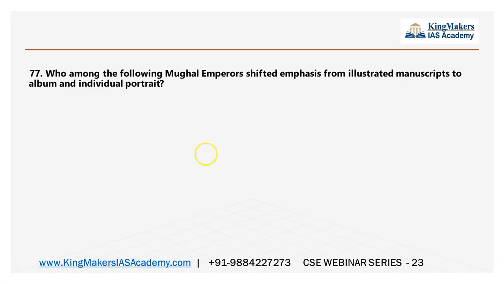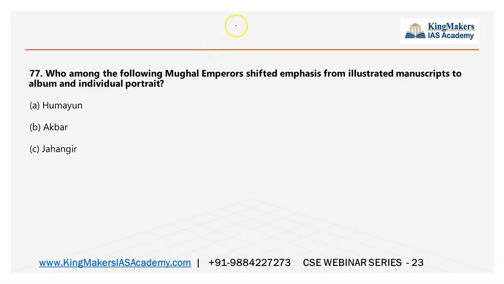Who among the following Mughal emperors shifted emphasis from illustrated manuscripts to album and individual portrait? This is there in the CCRT websites. So for art and culture, our institute will be giving you the gist. Already three documents have been shared in art and culture as a gist. The gist is like a tabular column which will help you with better learning.